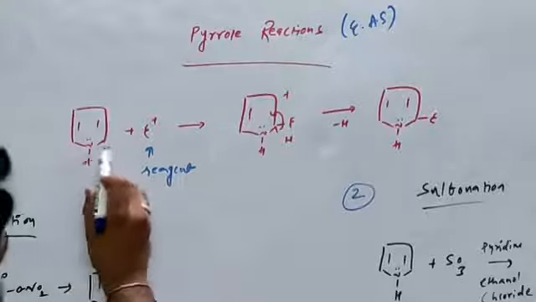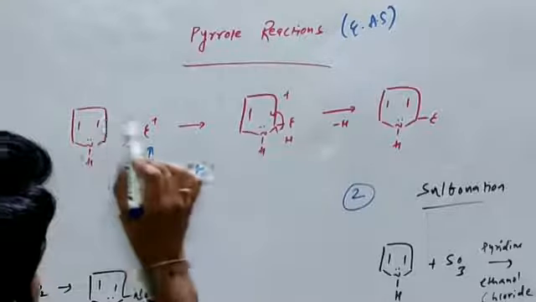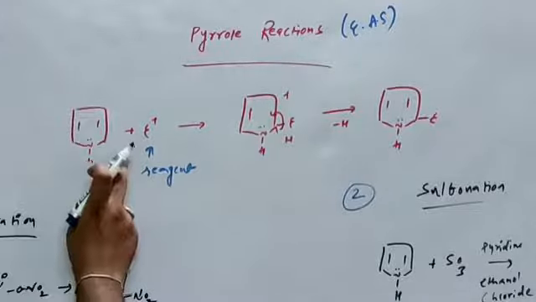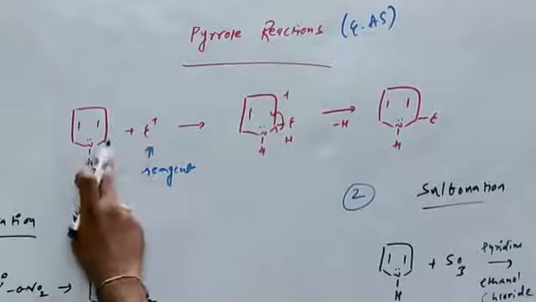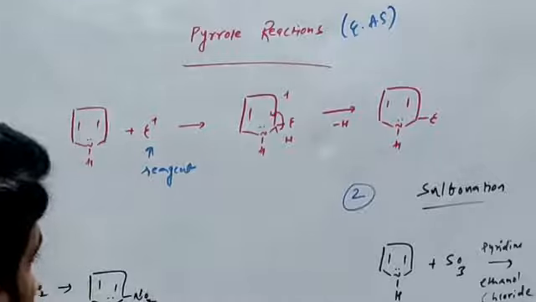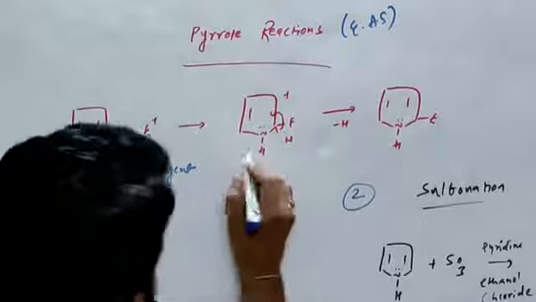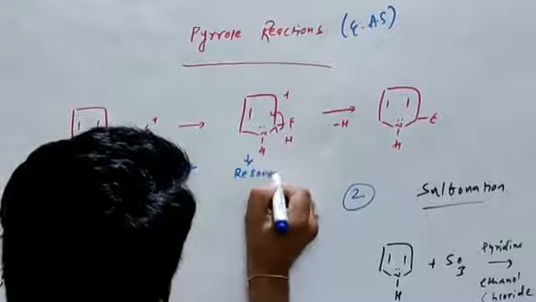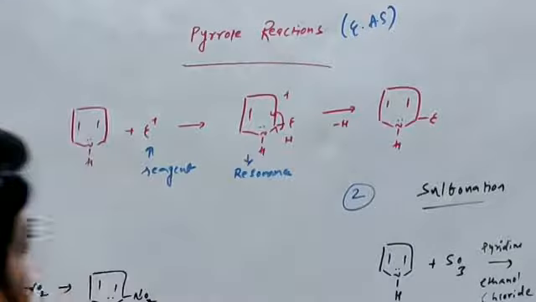The second position attacks the electrophile using pi electrons, with the formation of a carbocation. At the same time, when pyrrole attacks the electrophile, the pyrrole compound loses its aromaticity, that is, it loses resonance. That is a resonance-unstable compound.